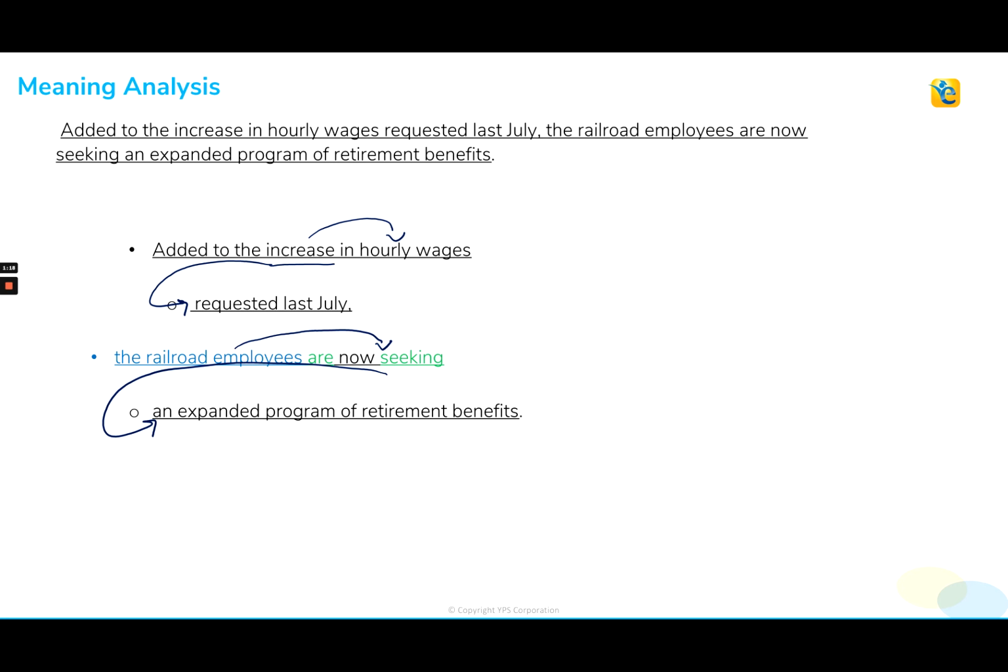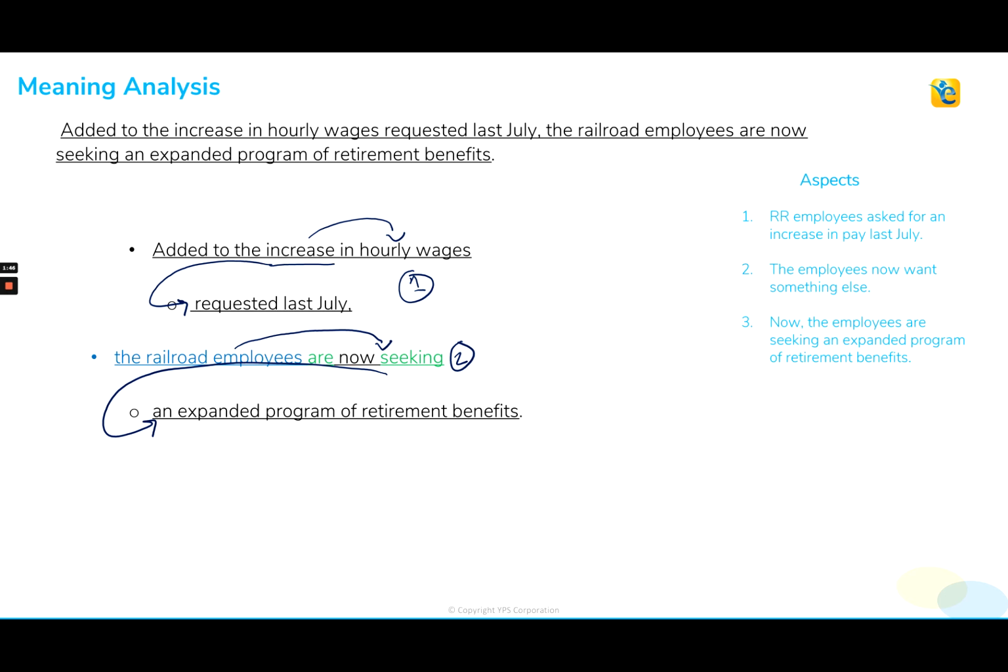Okay, so pretty straightforward in meaning. Let's pull those key aspects, make sure we understand everything that's going on. We know first and foremost that we have these railroad employees, and they asked for an increase in pay last July. This is that first piece of the sentence we get right up here, that these hourly wages were requested last July. The second piece is that the employees now want something else. Now, that's that second piece. We know they are now seeking something different. And now the employees are seeking an expanded program of retirement benefits. So our meaning, logically clear, pretty straightforward.